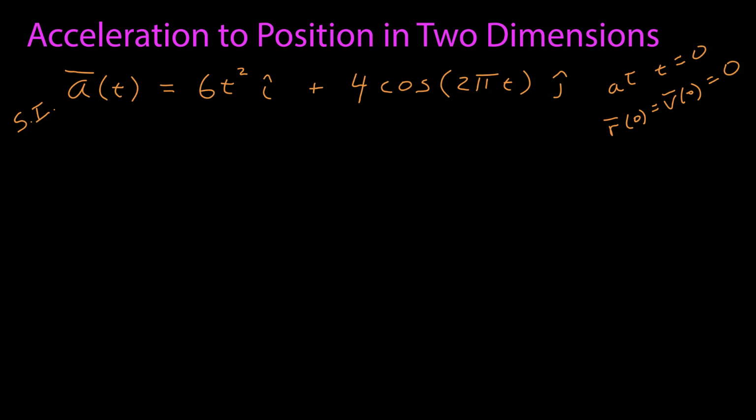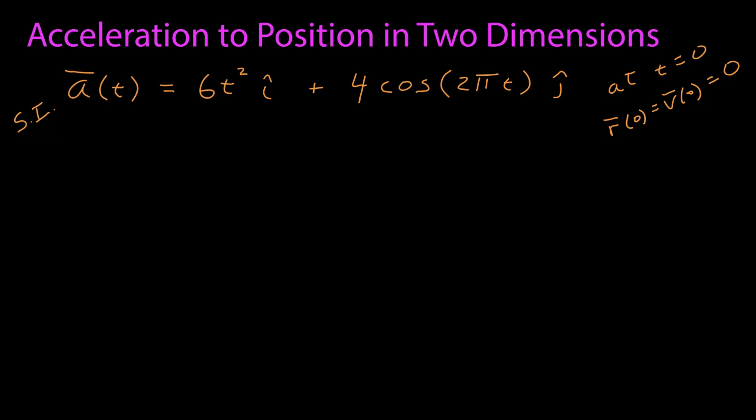In this video, we're going to go from acceleration to position in 2 dimensions. I have an acceleration vector function here in 2 dimensions, and we're given that the position and the velocity are equal to 0 at t is equal to 0. We want to find the velocity and position functions of time, and then evaluate the magnitude of the velocity at t is equal to 2 seconds and the magnitude of the position at t is equal to 1/2 seconds.